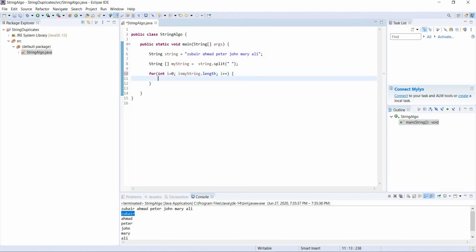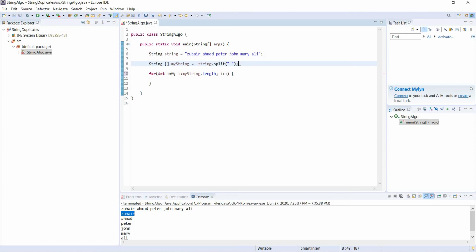So what did we do here? We create an integer i assigned to 0. And why myString.length? What is it doing? It is checking the length of our string, which means how many elements there are in the string. And why does it have to be less than the length?